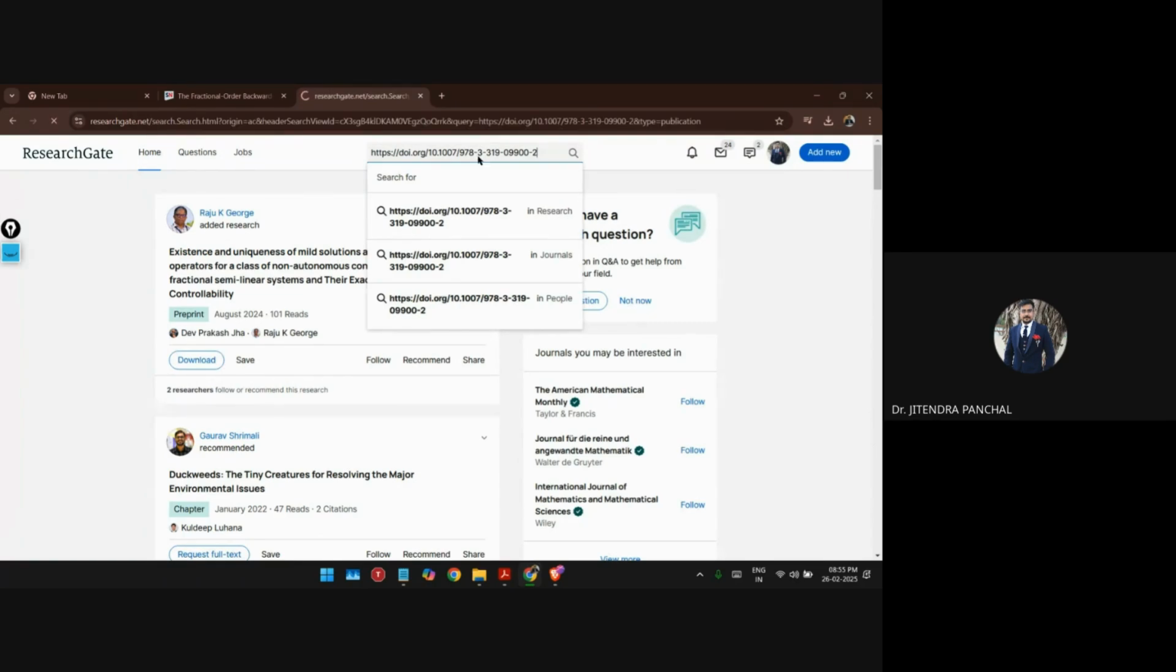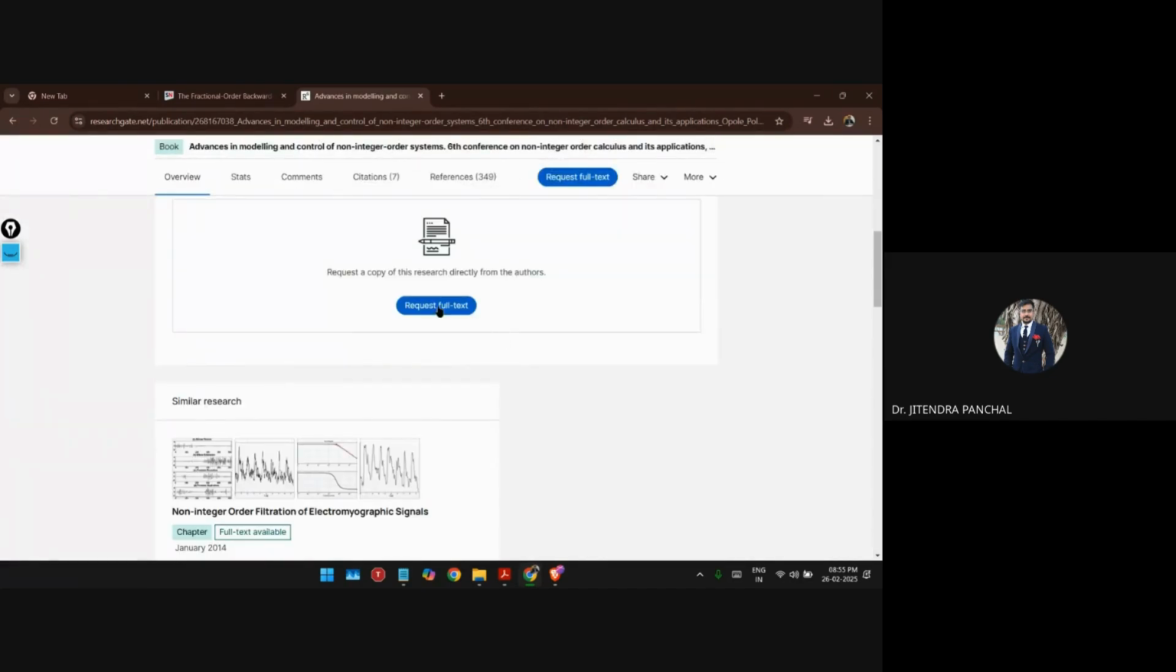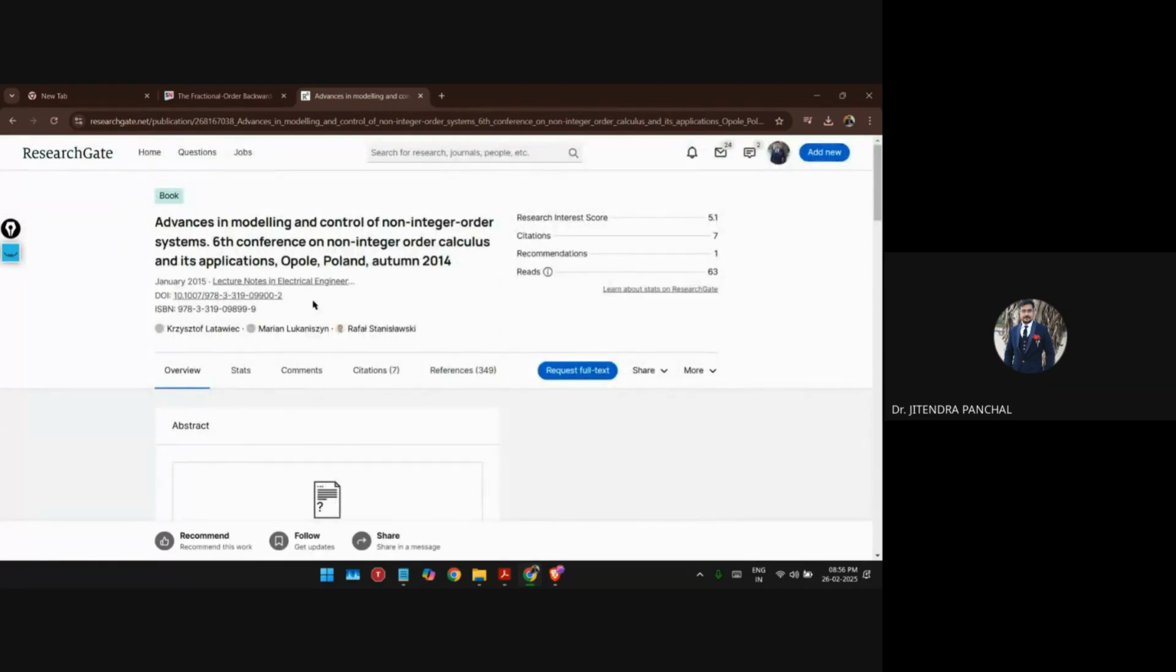Let me search this, whether it is available or not. Yes, it is available over here, right? And full text is not available, right? So on your request, you need to make a request for this, whether that fellow needs to provide you this overall book or not. If he wants, then he will send it to you. He or she will send that document, right? So this is all about